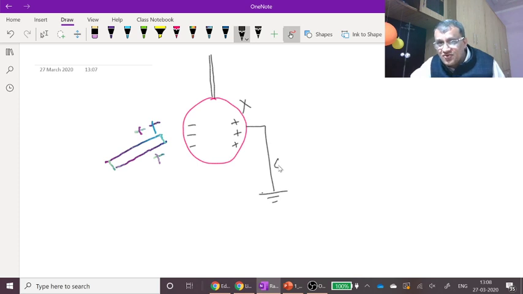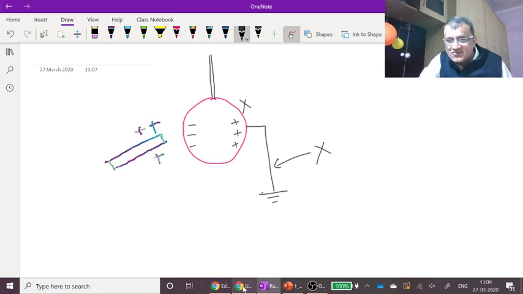But if you remove this connecting wire first, and then you remove this rod, then this negative charge will distribute itself over this metal ball and you will have a negatively charged ball.